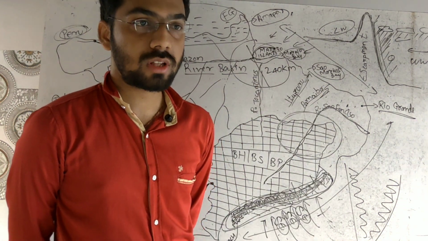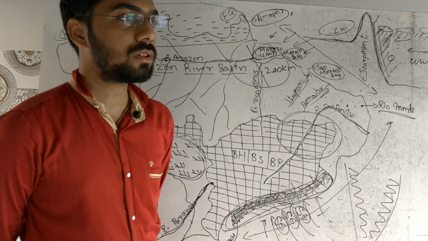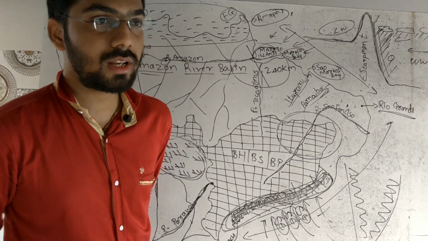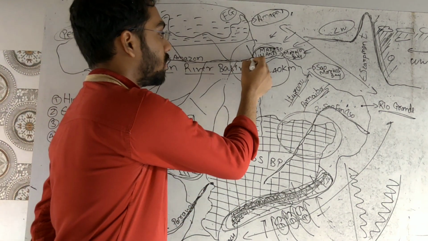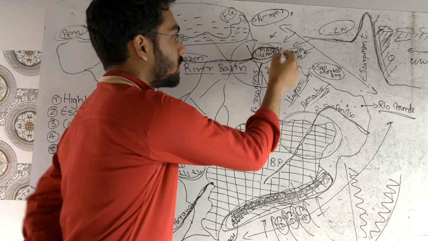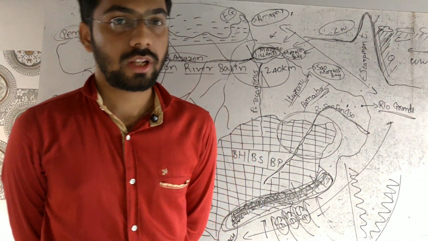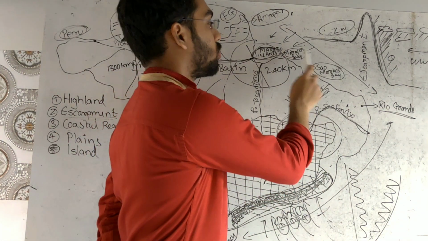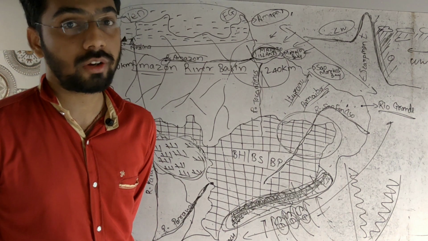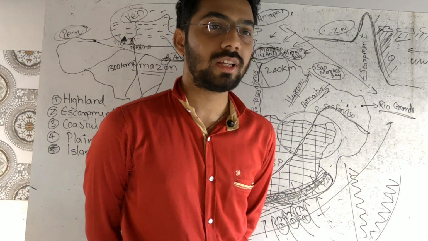Marajo Island is a coastal island. There are two kinds of island in Brazil, and we will see this kind first. Marajo Island is the largest coastal island in Brazil, towards the mouth of the river Amazon and river Tocantins. So Marajo Island is situated between the mouth of river Tocantins and river Amazon. There are two other things also available, Marajo Bay and São Marcos Bay. The northern coast of Brazil is characterized by large river mouths. This is all about the northern coast of Brazil. Now we will move toward the eastern coast.